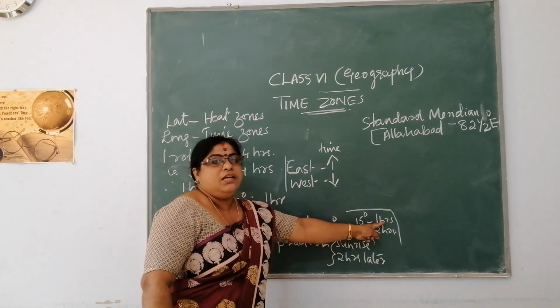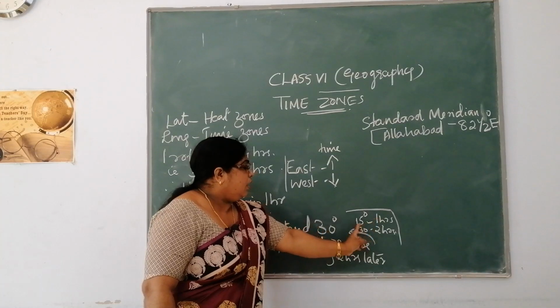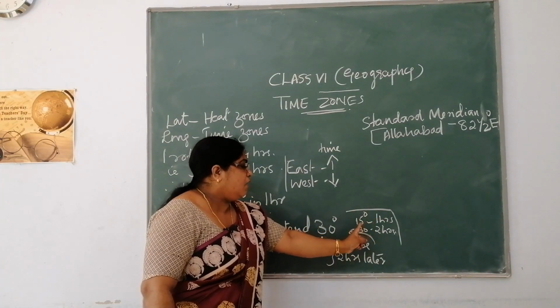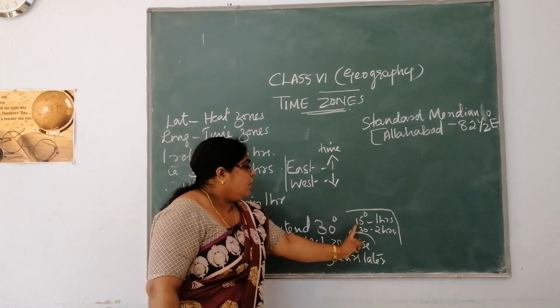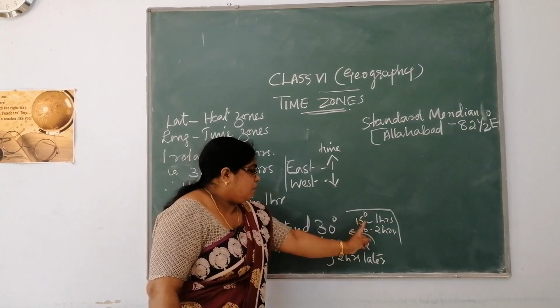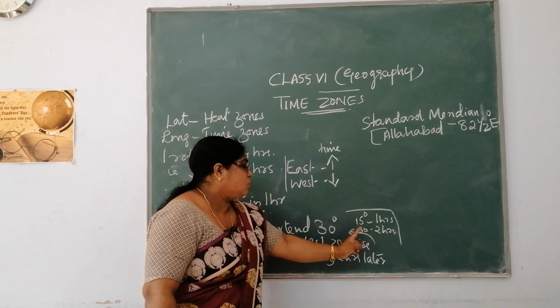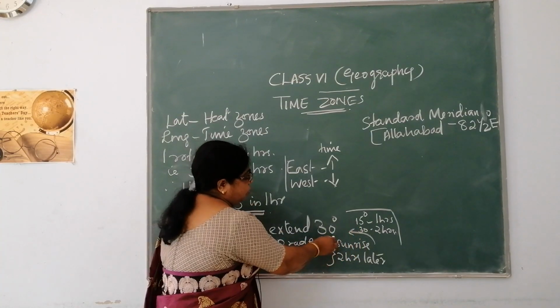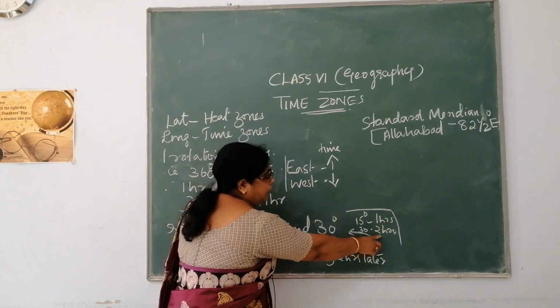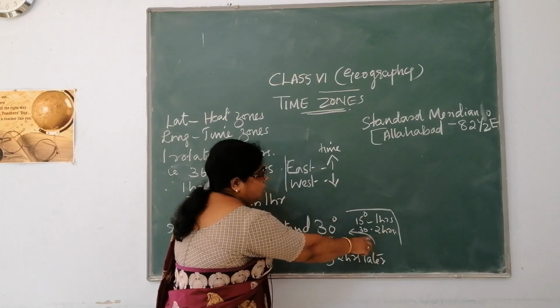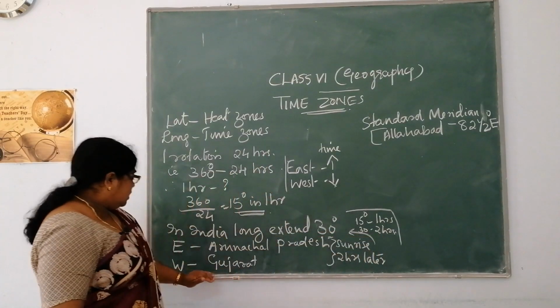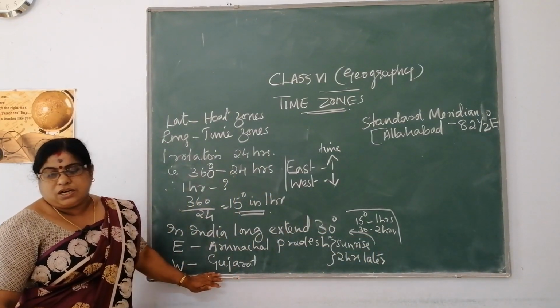In 1 hour the earth rotates through 15 degrees of longitude, so because of the longitudinal extent of 30 degrees, it will be 2 hours. So 2 hours later the sun will rise in Gujarat.